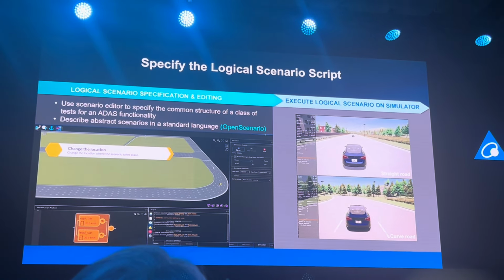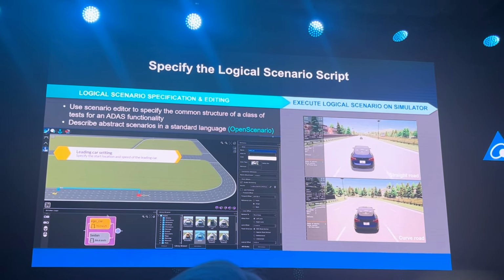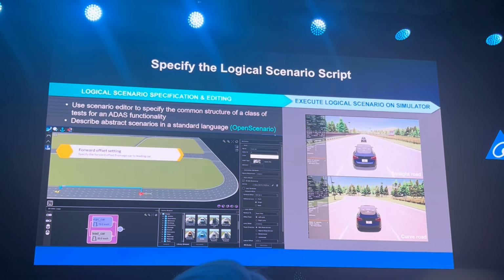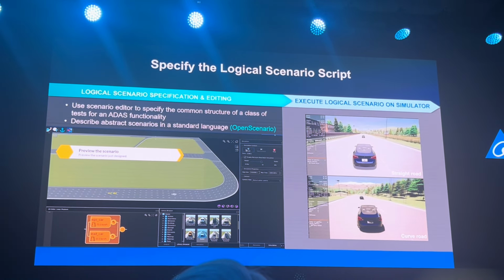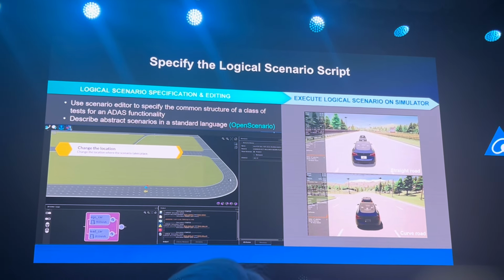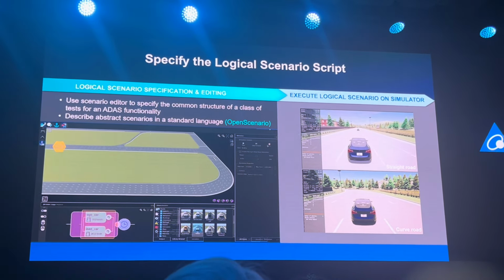If the leading car slows down, then the ego car should slow down. Okay, so that's how ACC works. Now, imagine you are an ADAS testing engineer, and you are supposed to generate a test script for ACC.